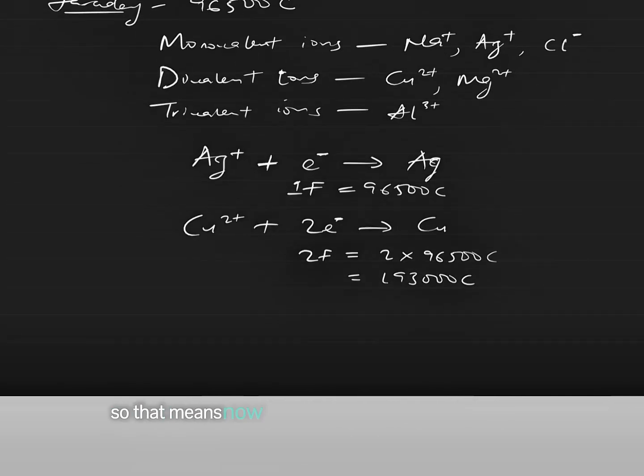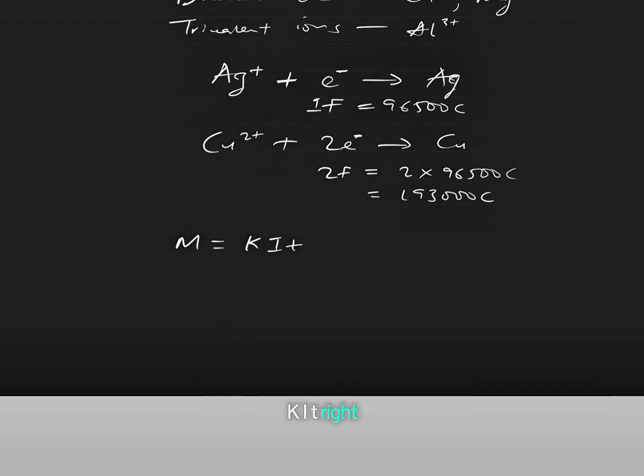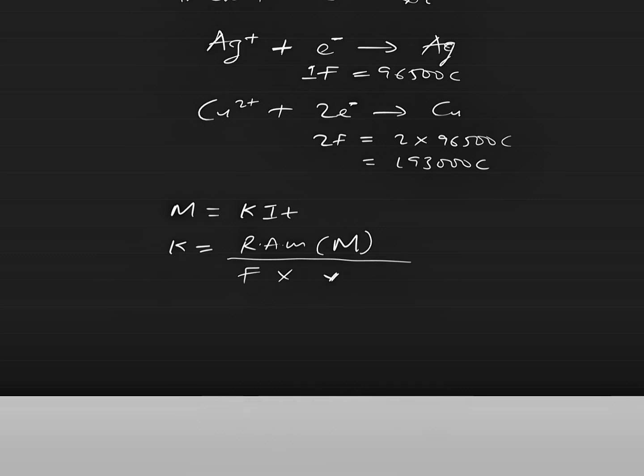Remember that we said that M equals KIT, and we also said that K is equal to RAM, which we can also denote as capital M, over Faraday times valency V, right?